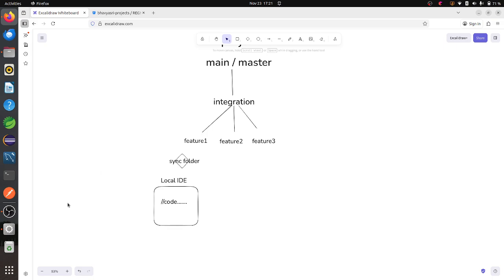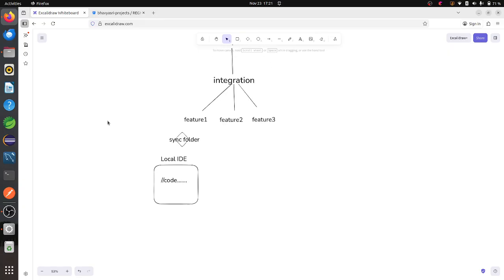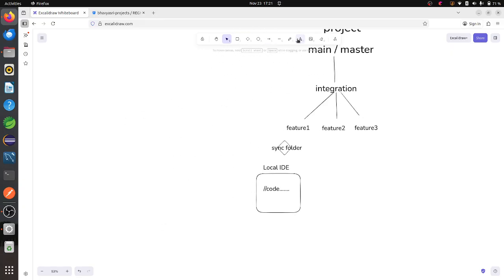In order to use this, in between we are having the GUI interfaces. To send all our code to this particular branch, we can use CLI commands or a GUI interface. The GUI interface is more convenient as compared to the CLI.